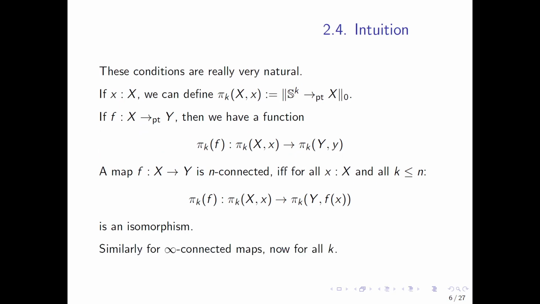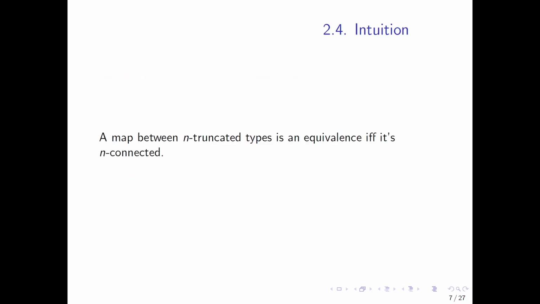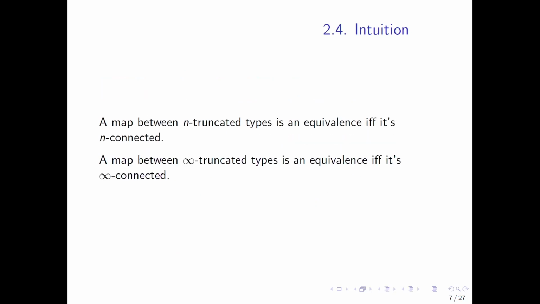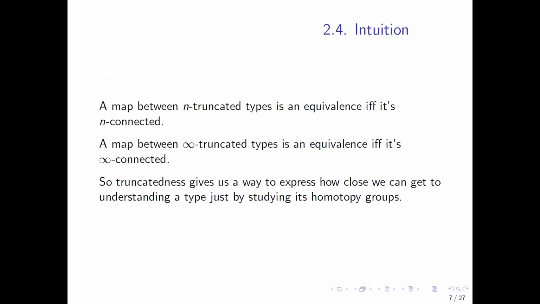All right, similarly for n-connected maps now for all k, so no bound on k anymore. A map between n-truncated types is an equivalence if and only if it's n-connected. A map between infinity truncated types is an equivalence if and only if it's infinity connected. So saying that a type is truncated is a way to express how much we can learn about this type just by studying its homotopy groups. It gives us maybe an estimate for how many homotopy groups we would need to calculate before we understood everything about the type. Maybe don't take this too seriously.